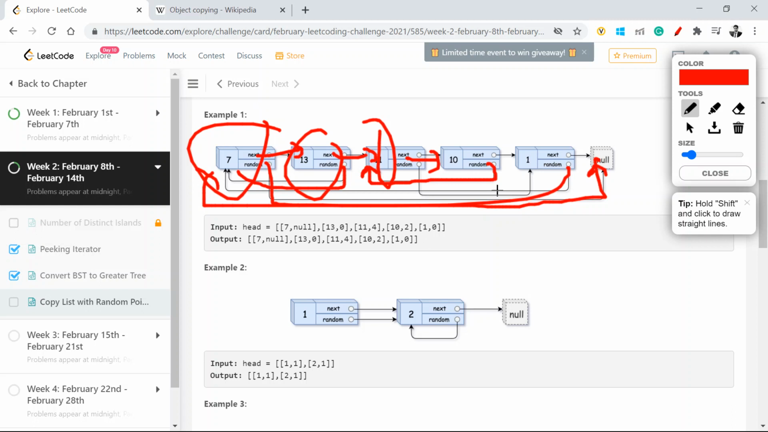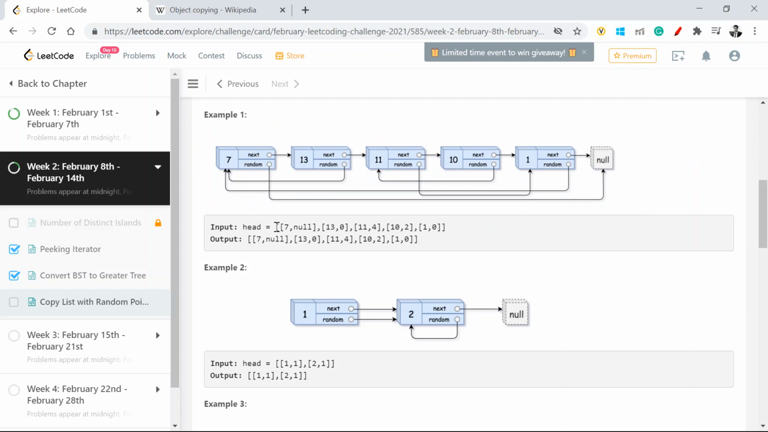So there is a way in which these nodes are connected to each other in a random manner, but dot next behaves as it is. And what we need to return is the exact copy of it, because whatever is my input is my output, but what is changing here is the address of the nodes, right?